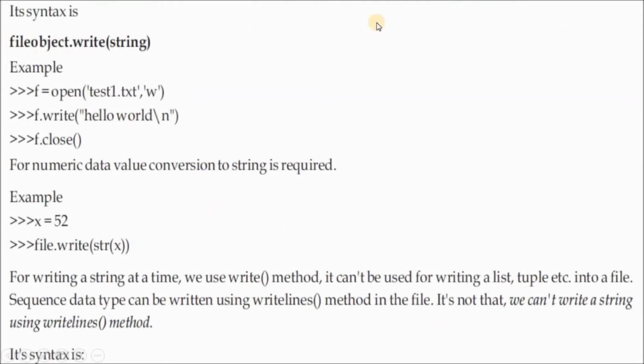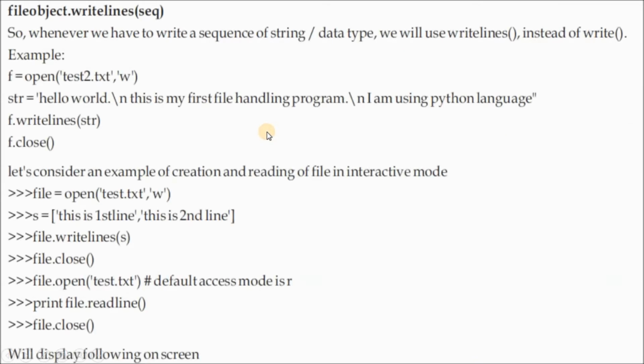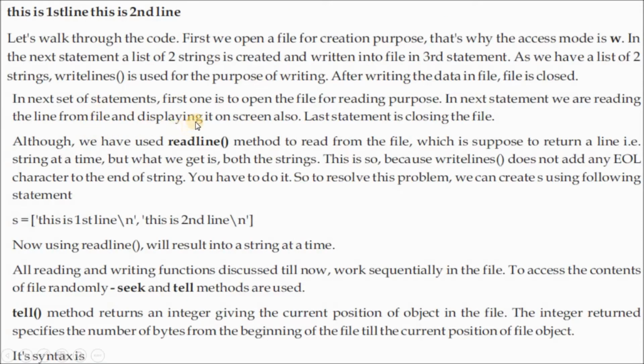So these are some different examples I have given here. Practically, I am going to show you some programs. I have prepared some programs, and you will see them and try to understand from these examples how it is working. I have already done these programs practically so that you can directly practice. I am not going to describe them here, so you can read from here why readline and writeline are used. The first line and the second line.